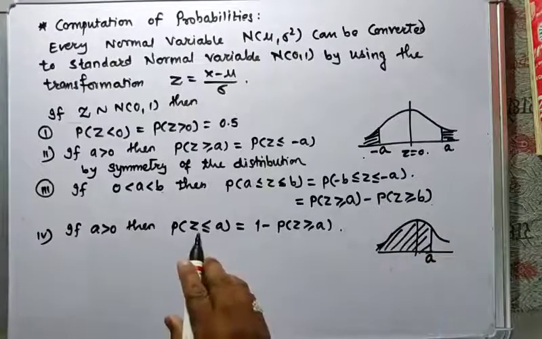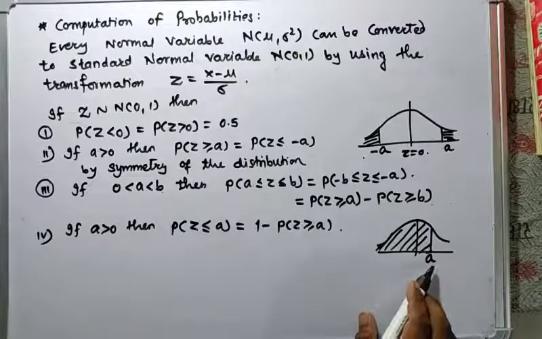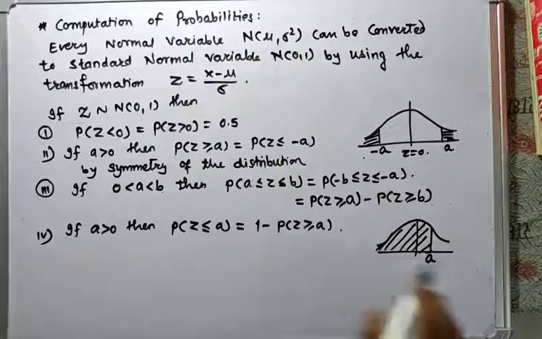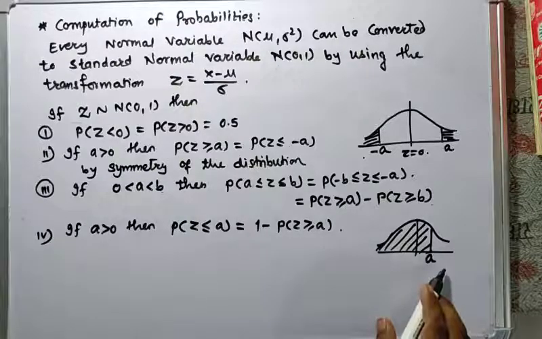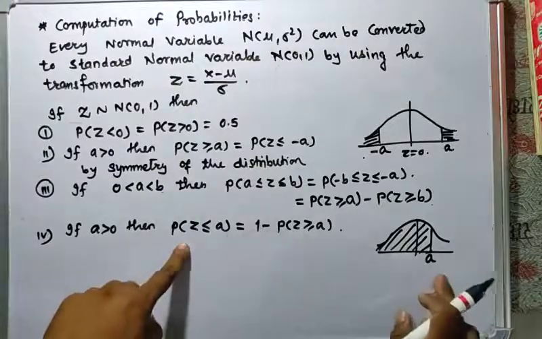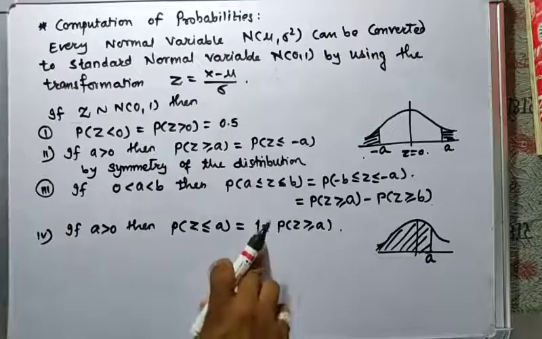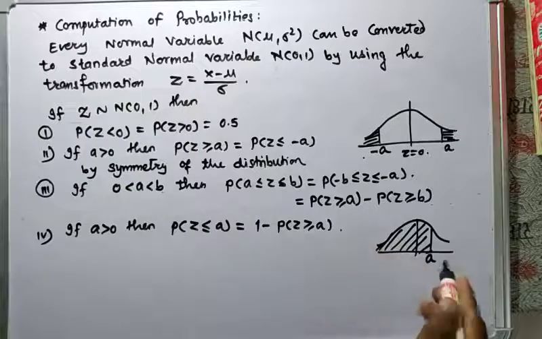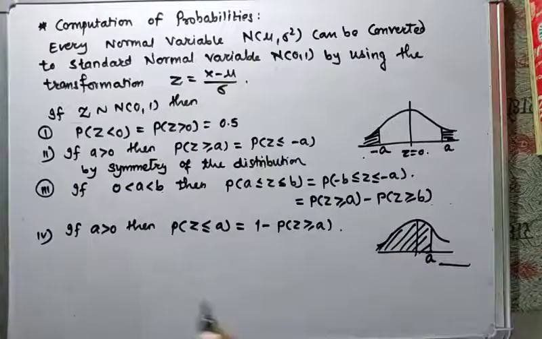Then probability of Z less than or equal to A is nothing but 1 minus probability of Z greater than or equal to A, because the addition of all probability is equal to 1. So the addition of these two will get 1.